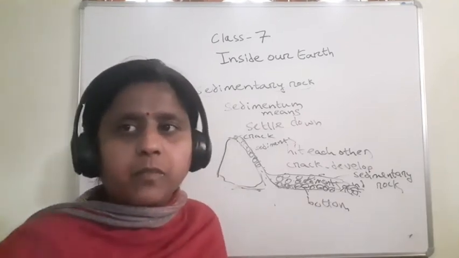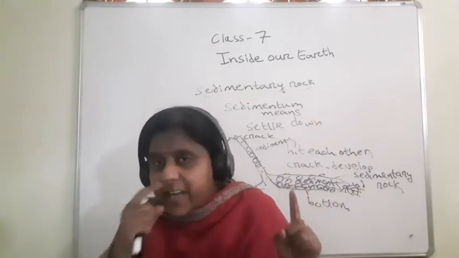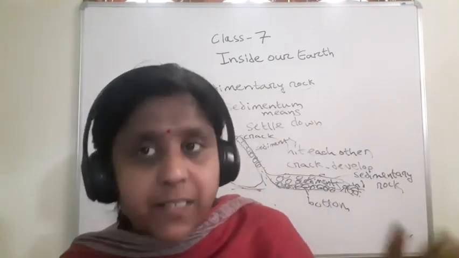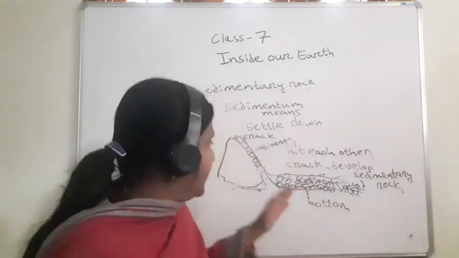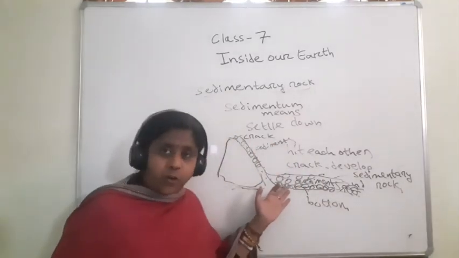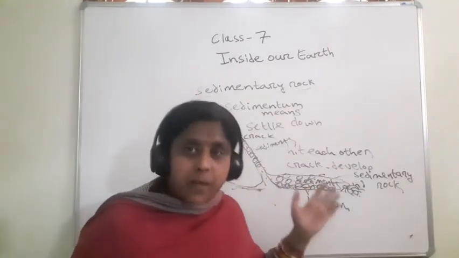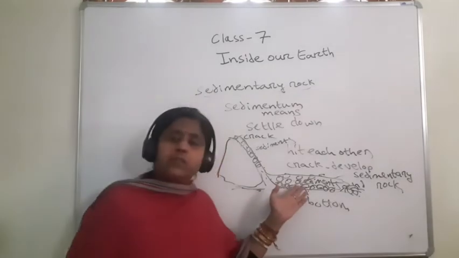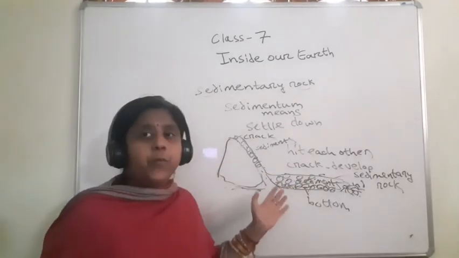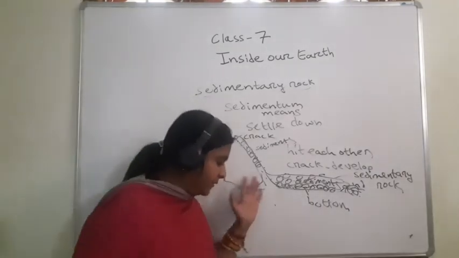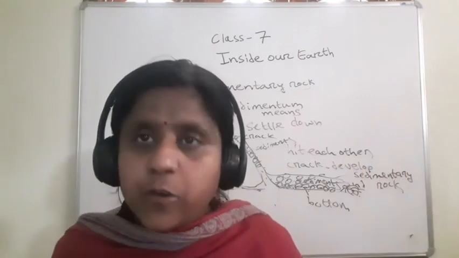Understood? So these rocks consist of dead remains of plants and animals which were there. These sedimentary rocks also contain the dead remains of plants, animals, and microorganisms which were living near that river. Sandstone is an example of sedimentary rock.